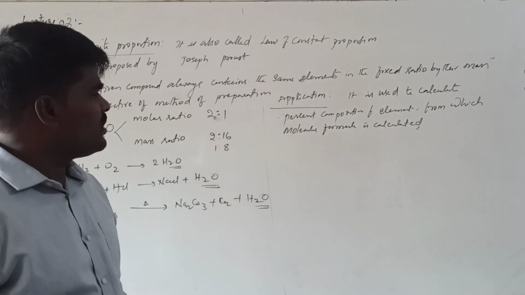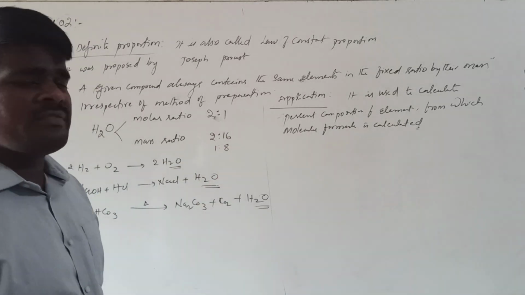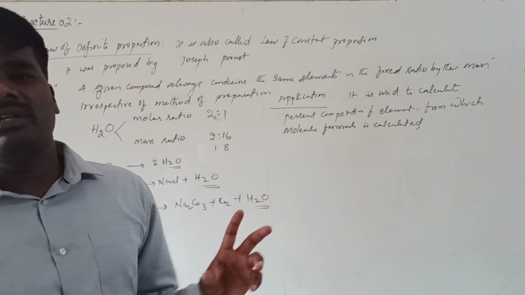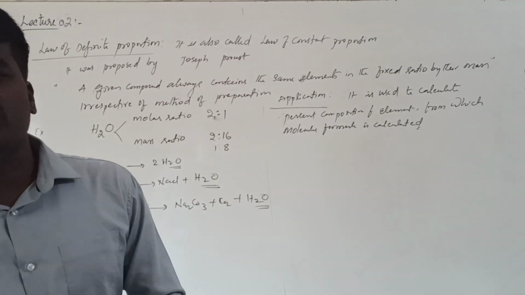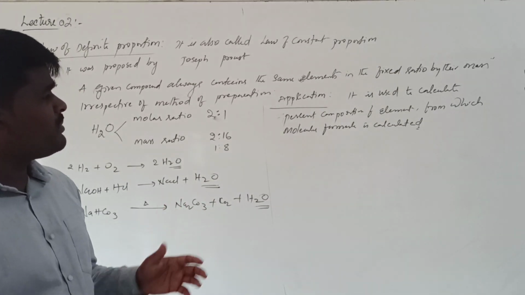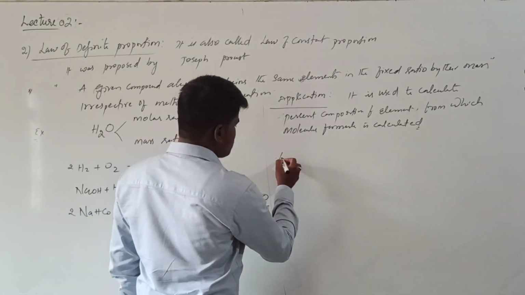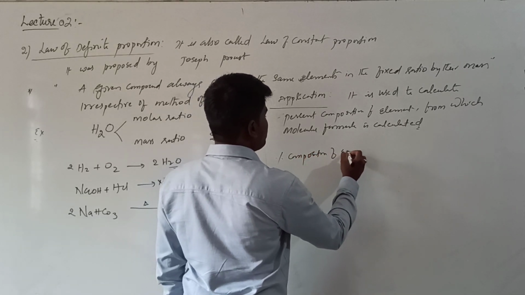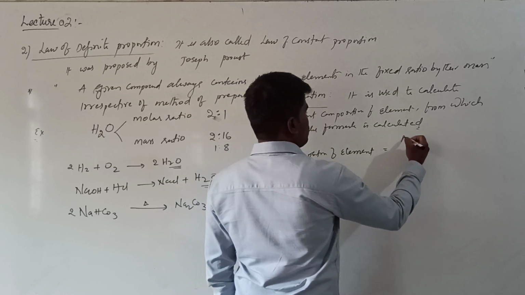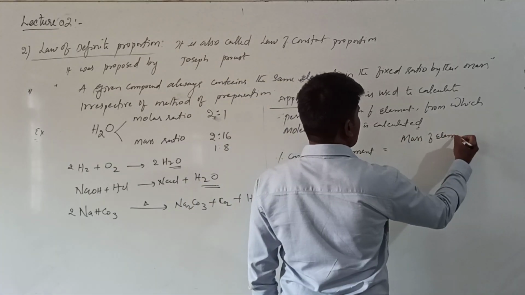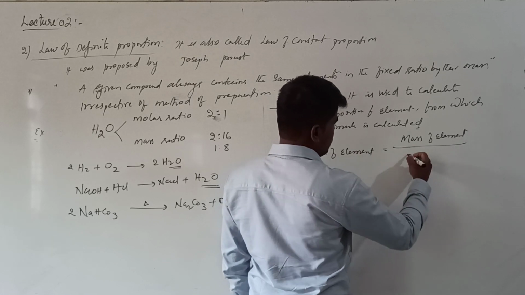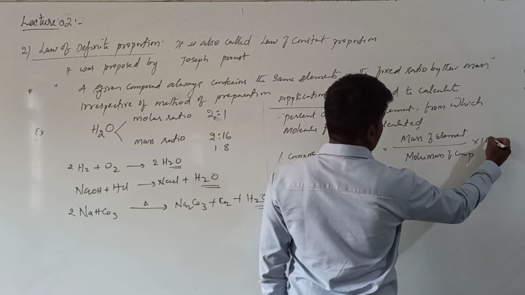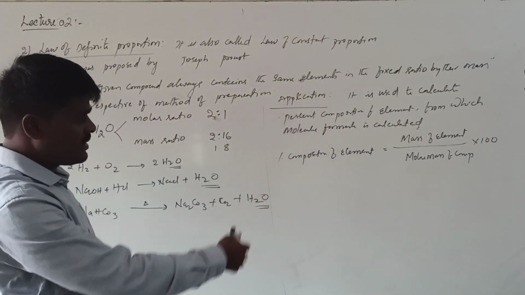We are going to discuss about this percentage composition as well as determination of empirical formula and molecular formula in further classes. Just remember that the main application of this law of definite composition or law of definite proportion is that it will always be useful in a determination of percentage composition. Generally, percentage composition of an element is given by mass of element in the compound upon molar mass of compound into 100. We are going to discuss that in the further of this chapter.